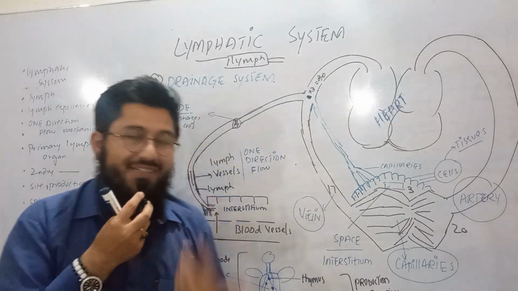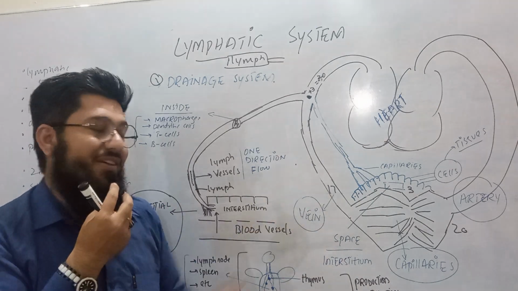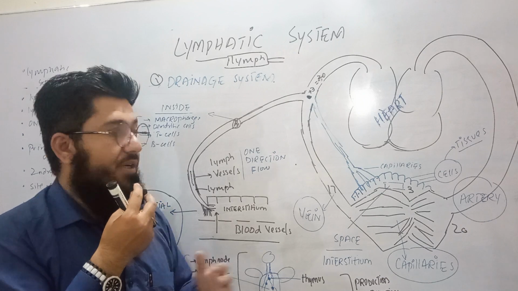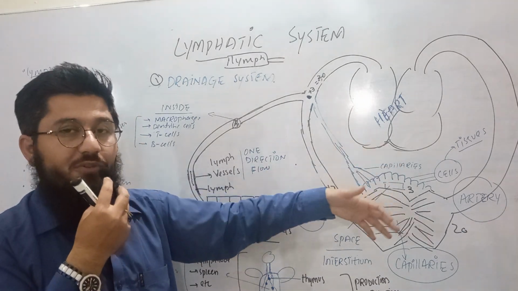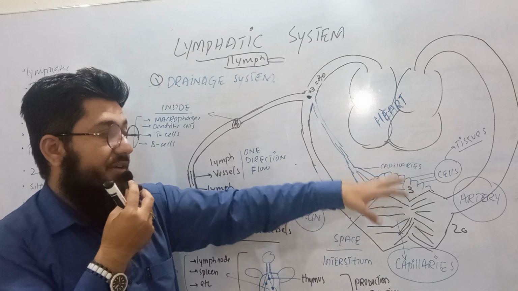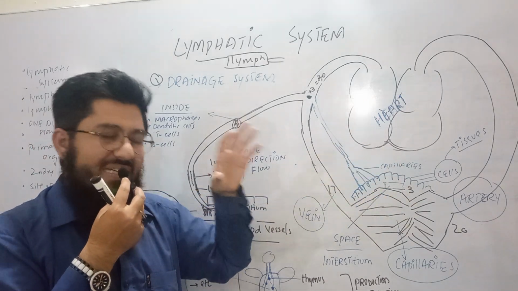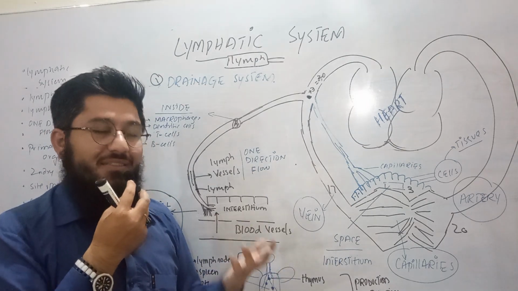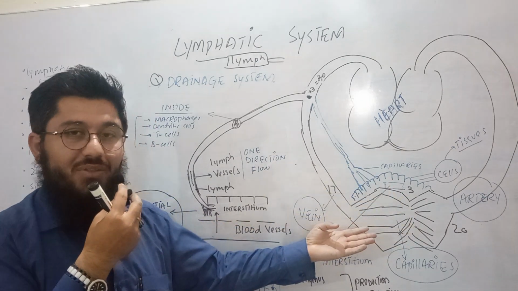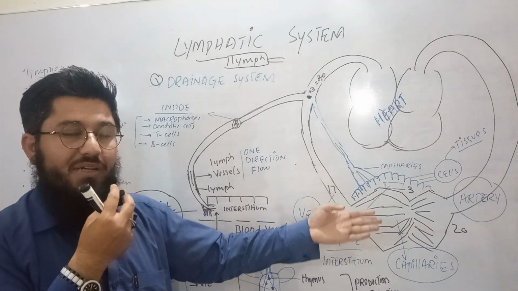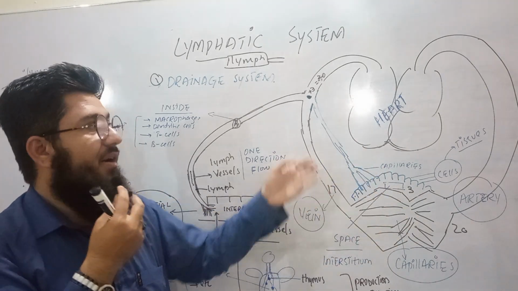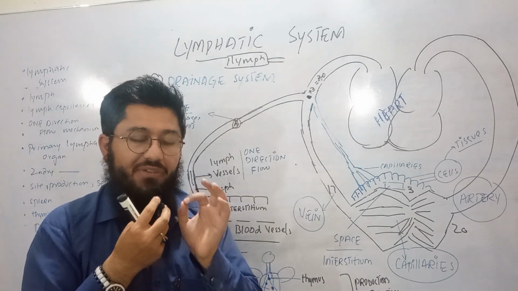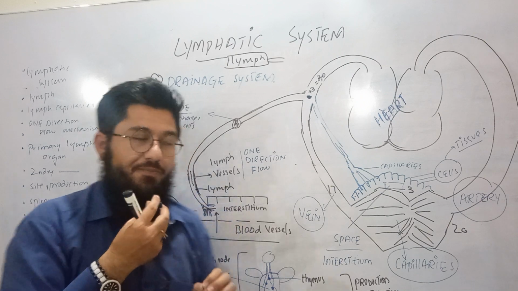Now the question arises, what is the reason nature is playing with this? Why is there filtration of the fluid and reduction of the fluid, or the staying of the fluid in the lymph, in the tissue fluid, or in the interstitium? The question is that. What is the reason behind it? The fluid must have gone through this process, and the entire fluid must have entered back into the heart. So what is the reason? A very simple, very interesting and very conceptual reason. Just concentrate. Now what is that reason?